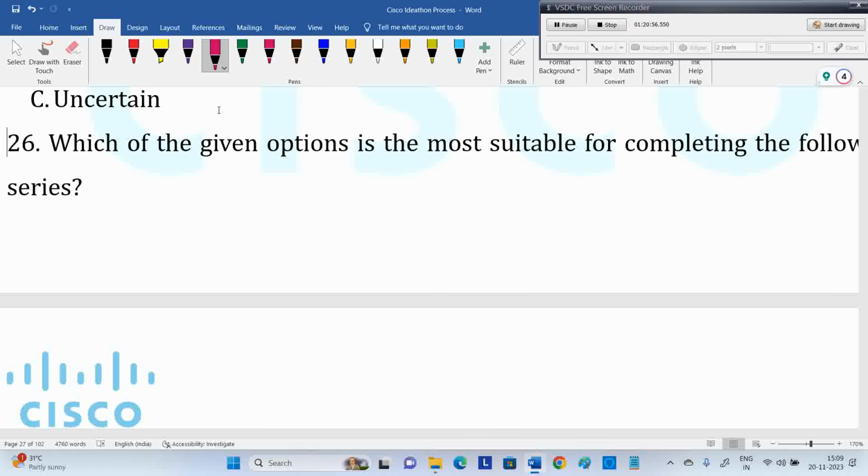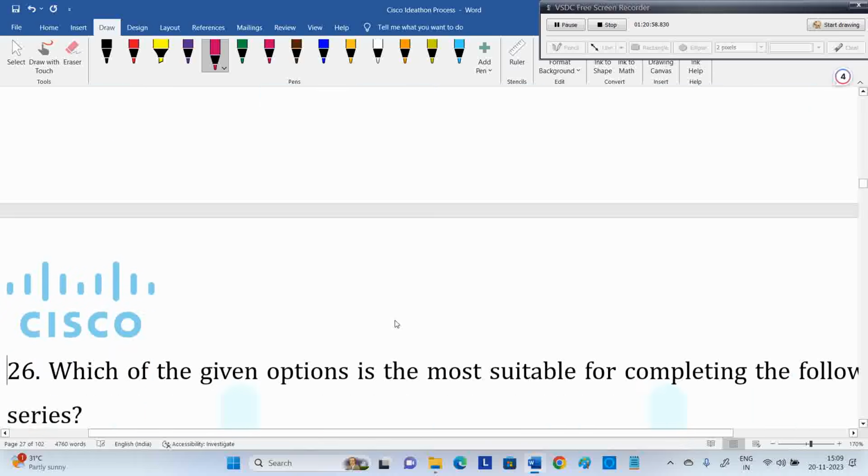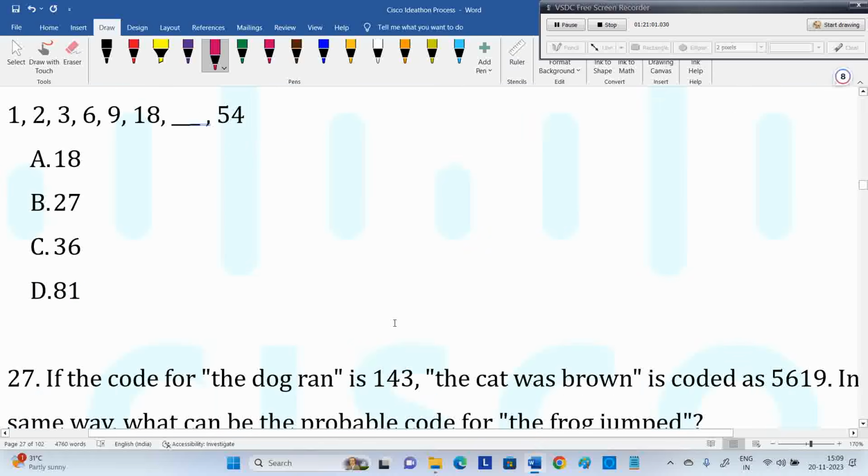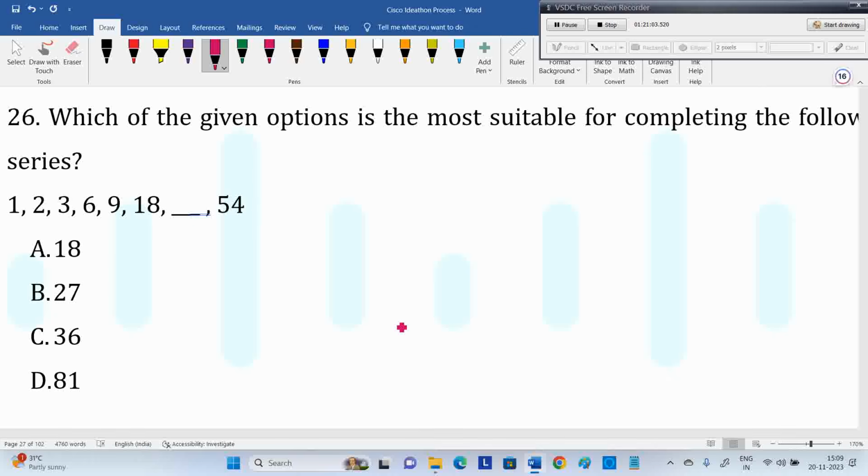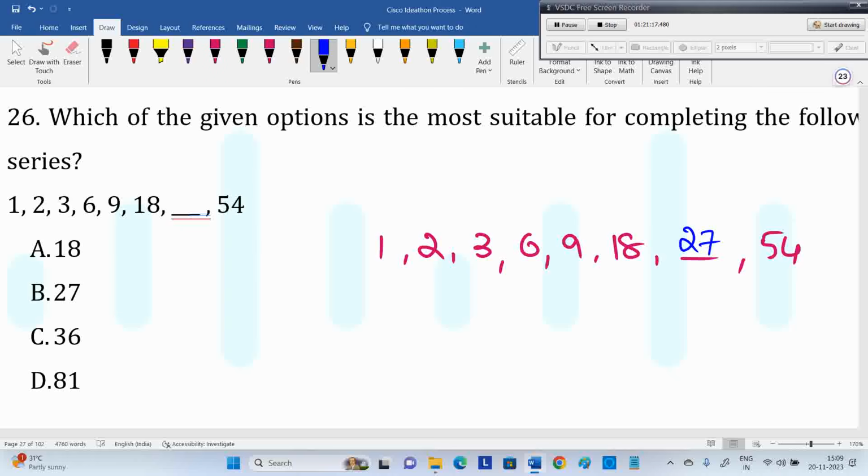Next question related to series. What's the answer? 1, 2, 3, 6, 9, 18, blank, 54. 27. If we take two numbers, they are double. 1 double is 2, 3 double is 6, 9 double is 18, 27 double is 54.